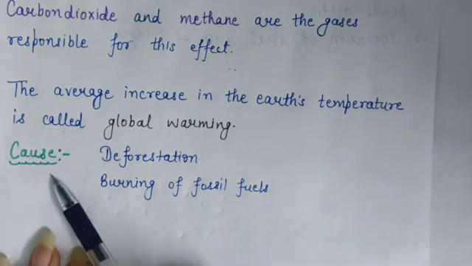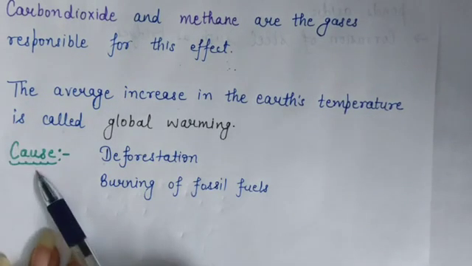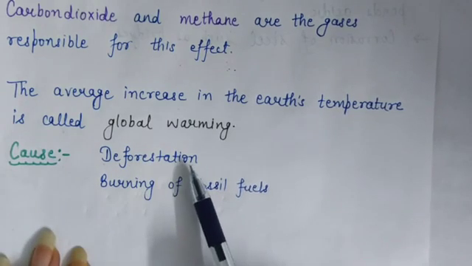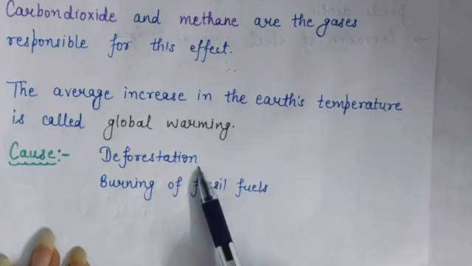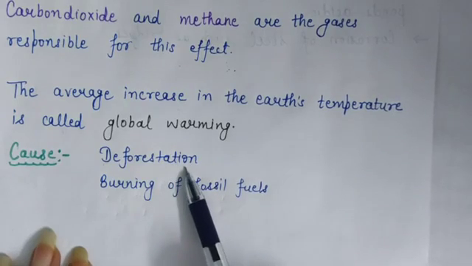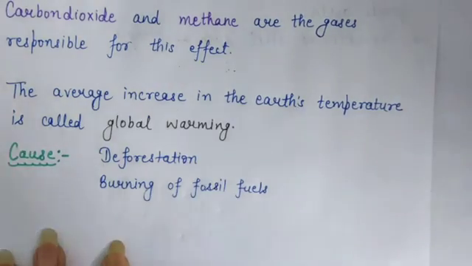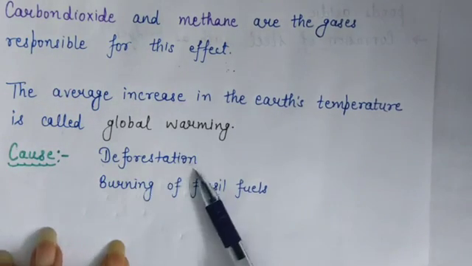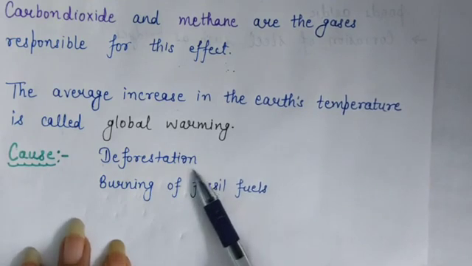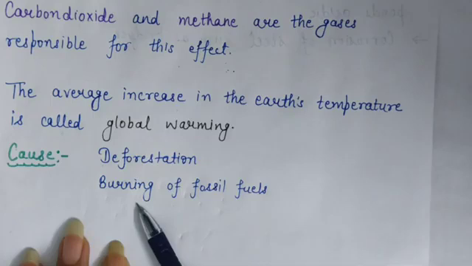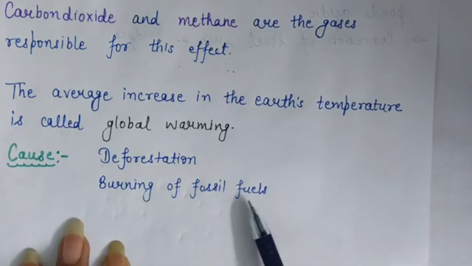Now, what are the causes of global warming? The causes are deforestation, means cutting down of trees on a large scale. Because on cutting down trees on a large scale, the level of CO2 increases in the atmosphere. That's why this is the main cause of global warming. Second is burning of fossil fuels.